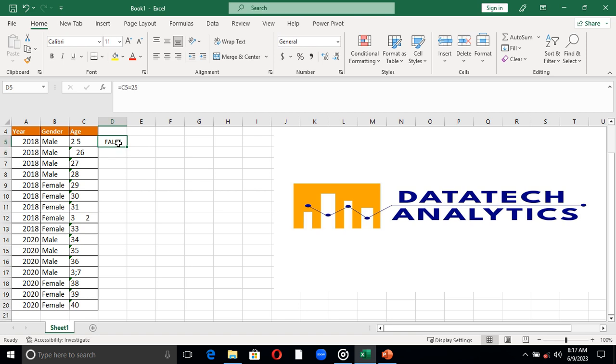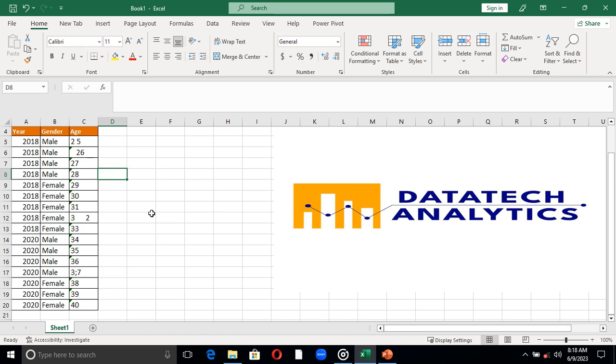Let me replicate this here. Now it has also been brought to our notice that this 2018 is supposed to be 2019, and you want to change this 2018 to 2019. Are you going to do it one after the other? That does not make sense, changing 2019, go down, 2019, go down, 2019. It doesn't make sense like that.